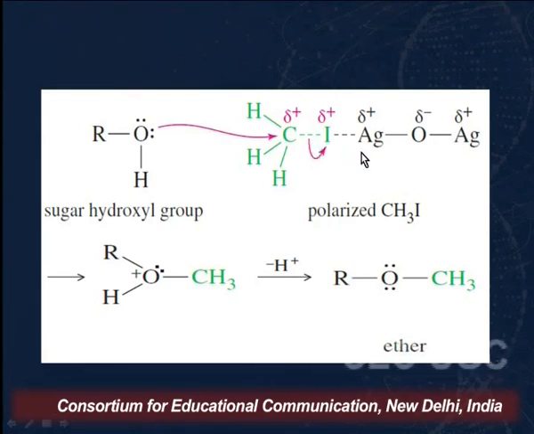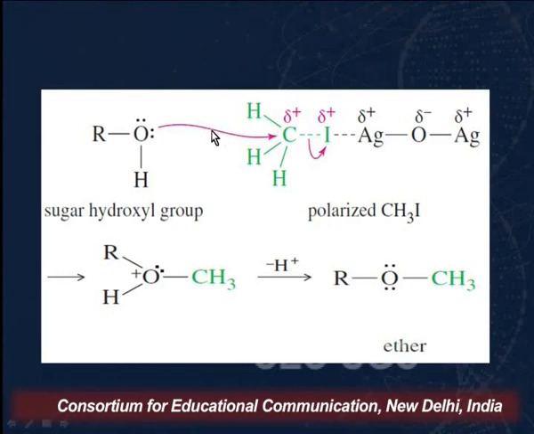And now, as I said, this methyl iodide will react with silver oxide. Now this iodine is attracted towards Ag, so it will have a positive charge. Since it is giving its electrons to the silver, it will pull the electrons from the bond between the carbon and iodine, as a result of which this carbon will have a positive charge; that is, this carbon will be highly electrophilic in nature.